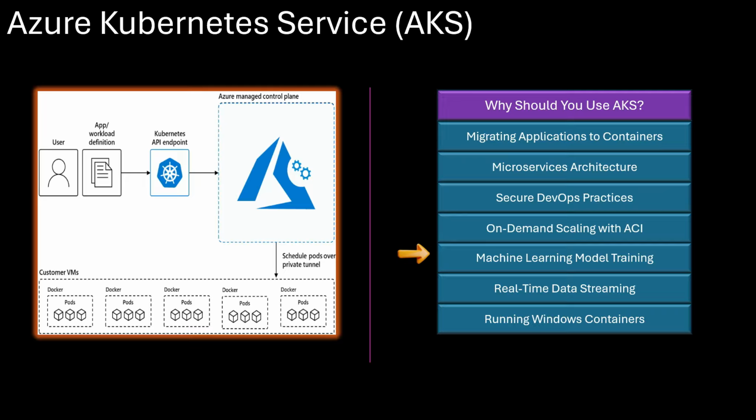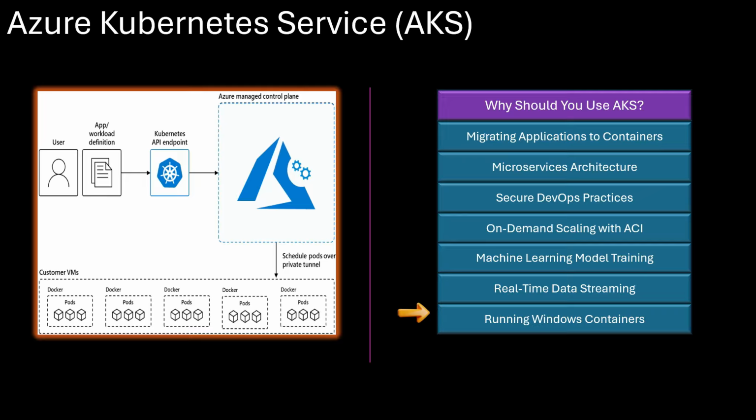You should consider using AKS when you are training machine learning models. If you work with large datasets and AI models, AKS supports GPU-enabled clusters for faster training with tools like TensorFlow and Kubeflow. You should consider using AKS when you need real-time data processing. If your app collects and processes data in real time, AKS provides the computing power needed for fast analysis.